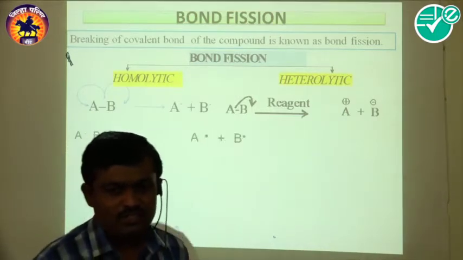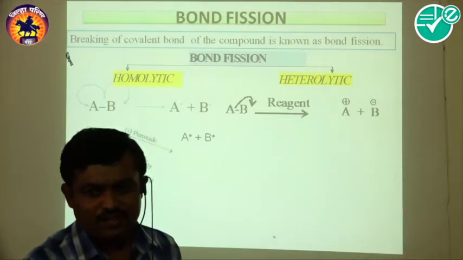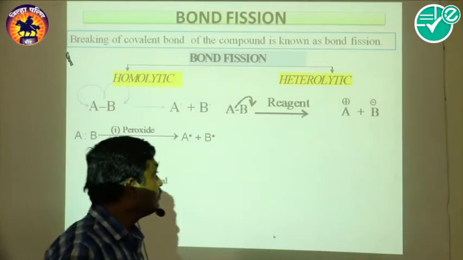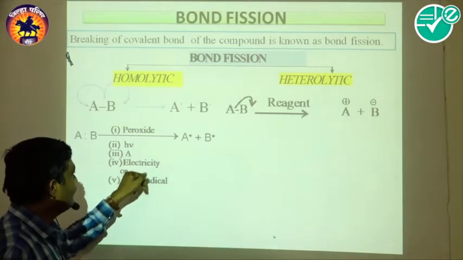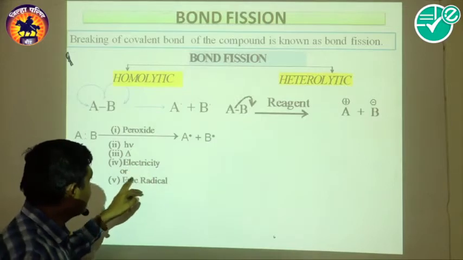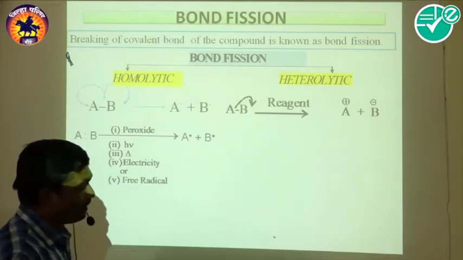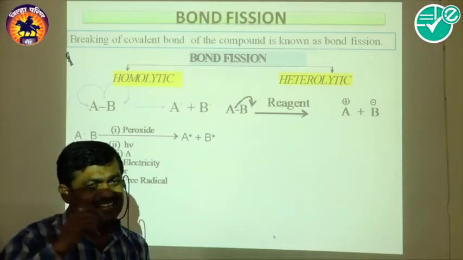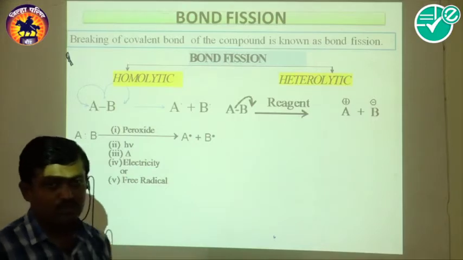Now such type of bond fission takes place in the presence of peroxide, UV light, very high temperature, electricity, or free radicals, which are responsible for homolytic bond fission.